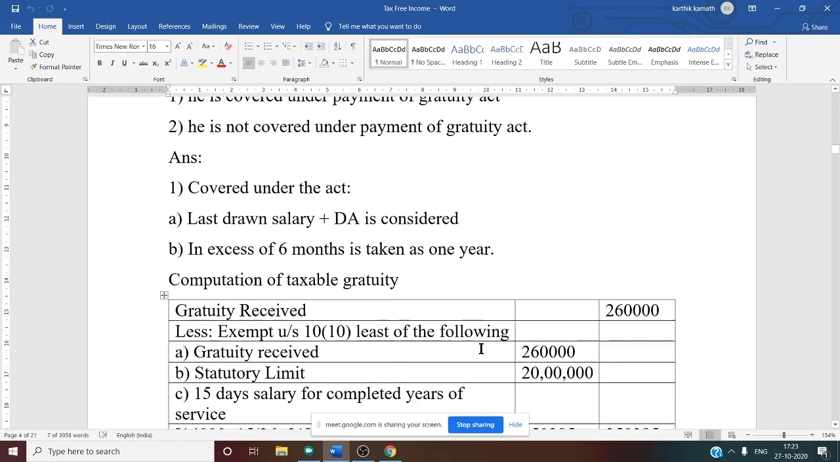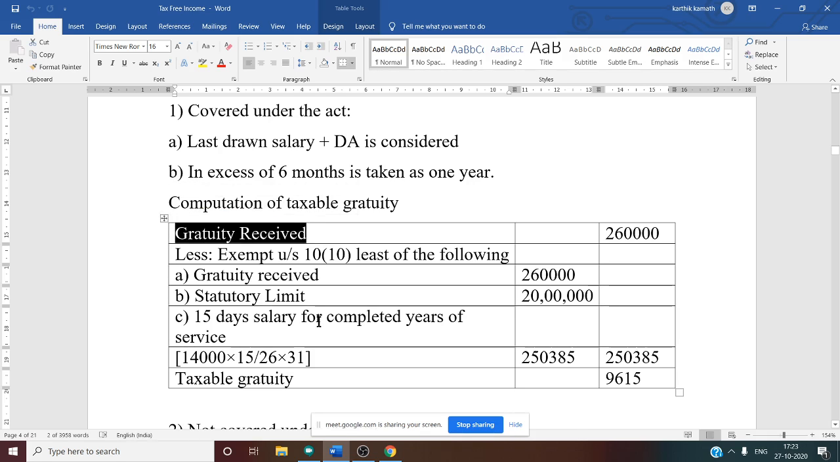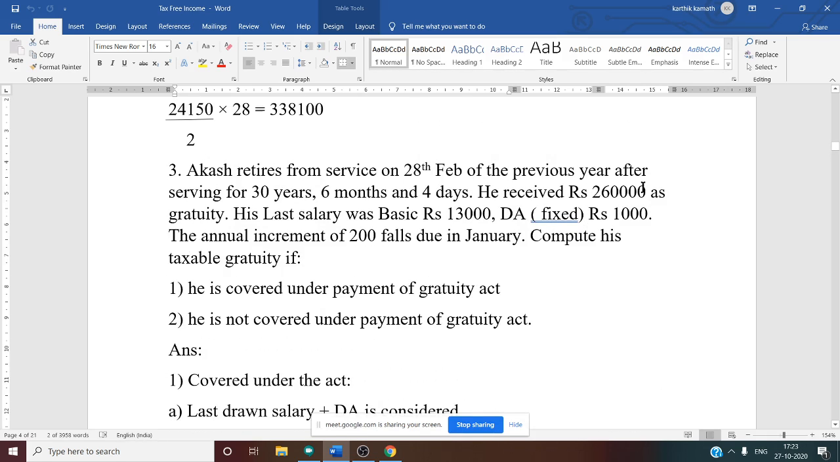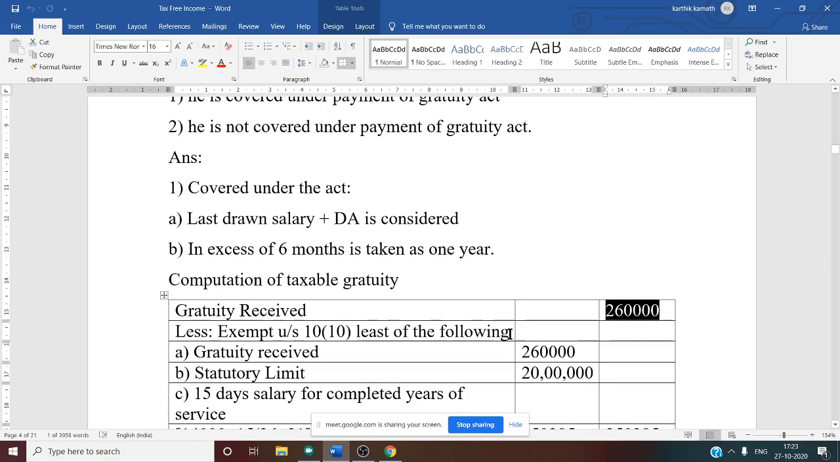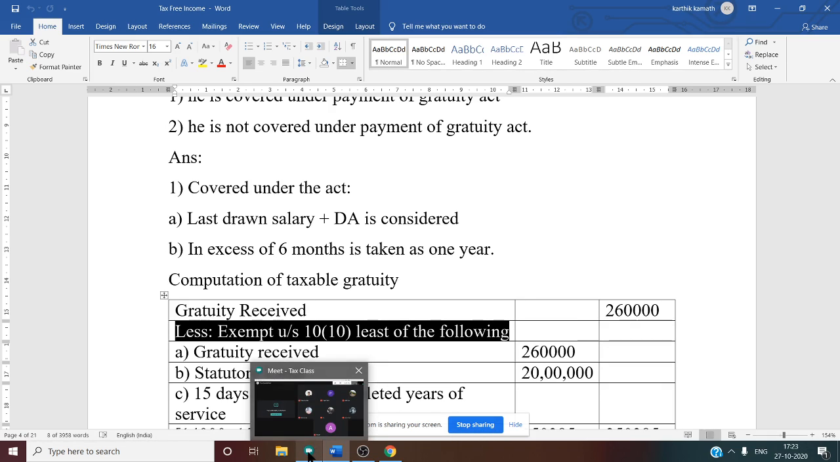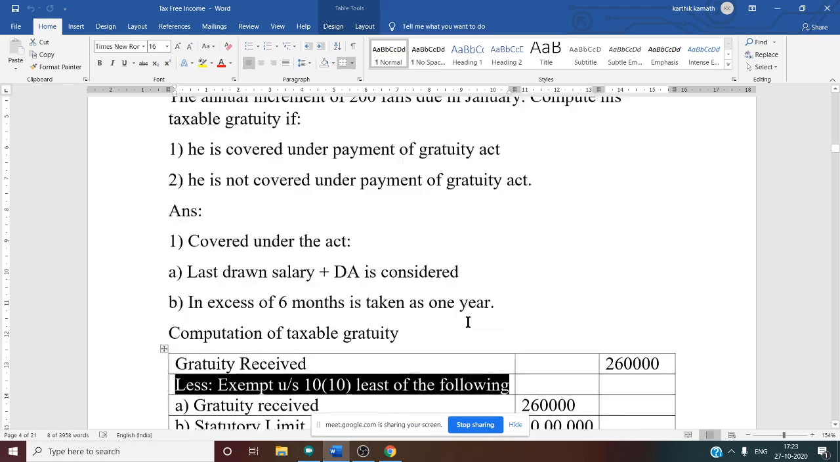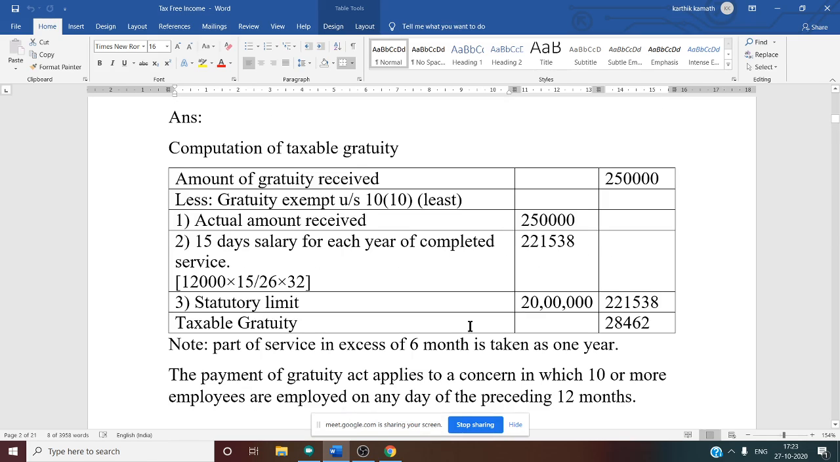So now, for the computation of gratuity, you need to make 3 columns: particulars and 2 amount columns. The first thing you need to write is gratuity received. What is the gratuity received given in the question? 2,60,000 is our gratuity. That is why it is written in the outer column. Now, less from the gratuity received, we need to deduct several things. What are the things we need to deduct? That is nothing but the rules. Just now we have discussed the rules for those covered under the Payment of Gratuity Act. See this, this is the rule.